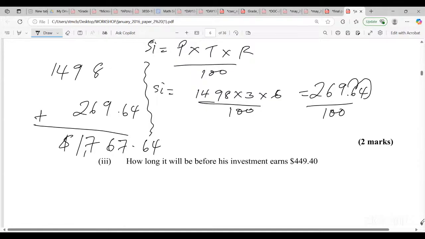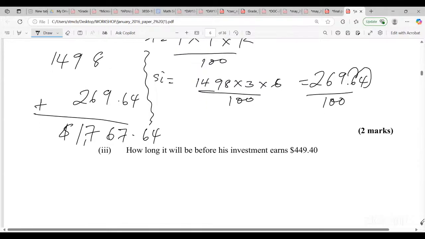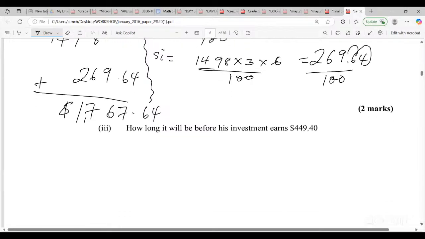All right, they say, how long will it take before his investment earns $449.40? So now we have put a twist to it. So the simple interest is P times T times R over 100.